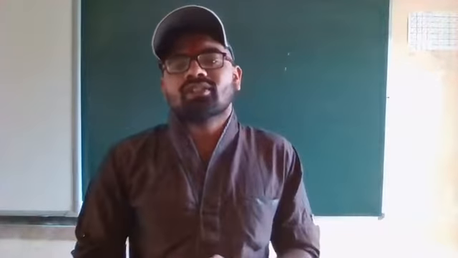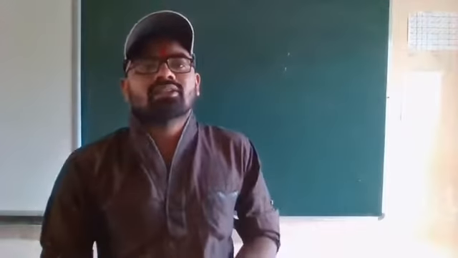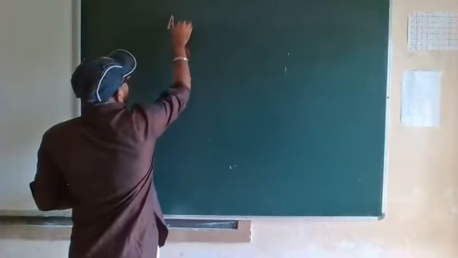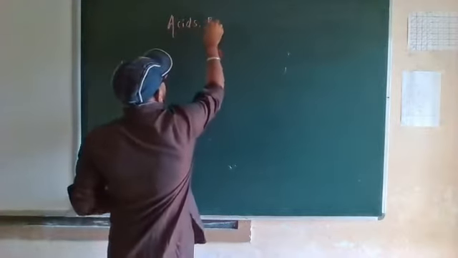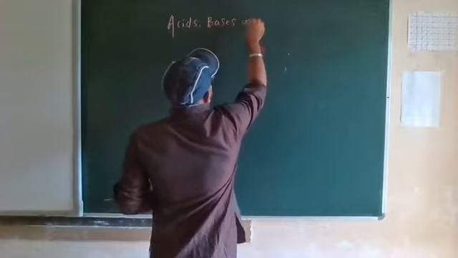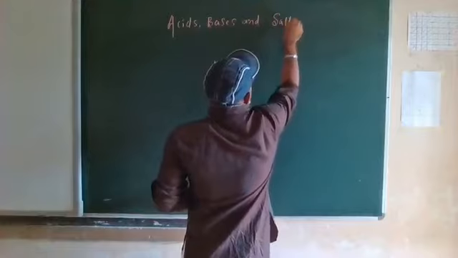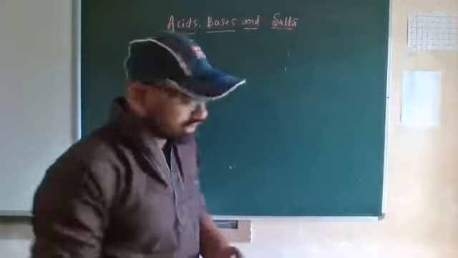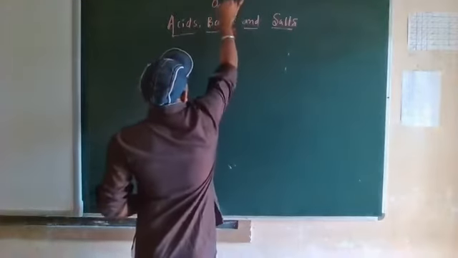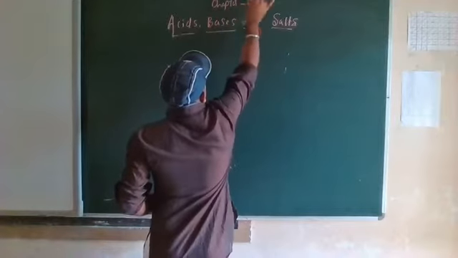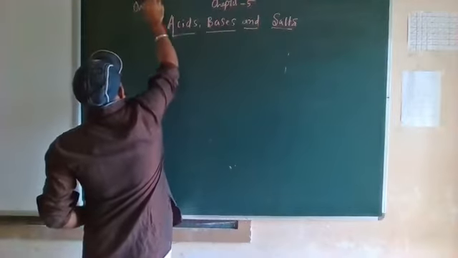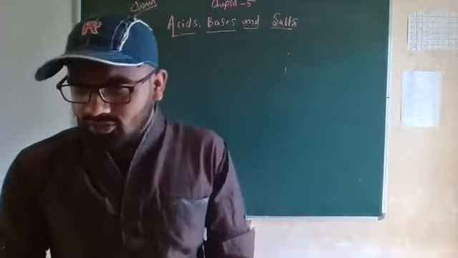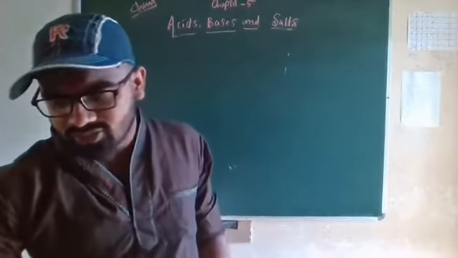So now we are going to discuss one of the chapters of your 7th class. The chapter name is acids, bases and salts. What are acids, what are bases and salts? This is your chapter number 5, and it also comes under chemistry. So I am going to discuss this chapter.